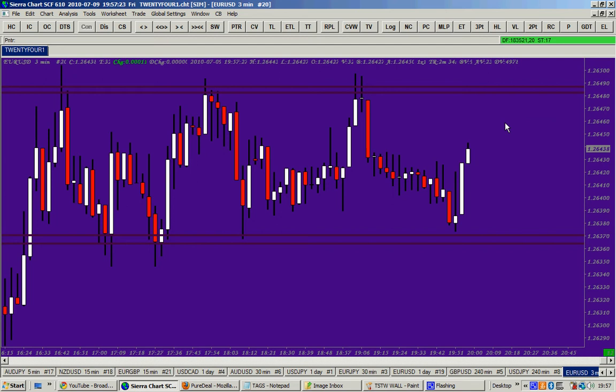I repeat, in a valid uptrend, the sequence of the TSTW24 trading, this is like our code, the code that we follow to know whether this is a valid trend or not, is that the first signal we are expecting to receive is a single green signal, and then we are expecting a double green signal. That's the normal sequence, and then we receive a triple green signal. That first triple green signal is the one that is taking you into the third wave, if the second wave does not cancel the first one.